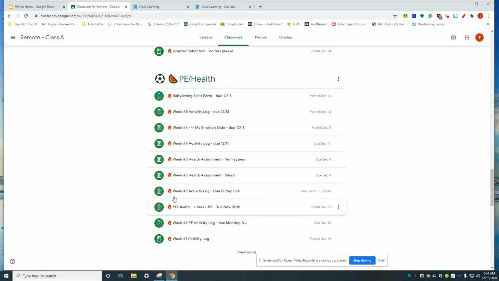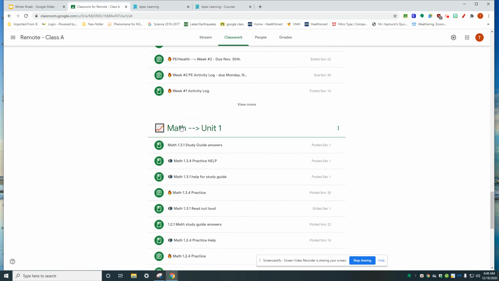Here's all the PE health. They all have fires because they need to do all of those. And then we get to math.